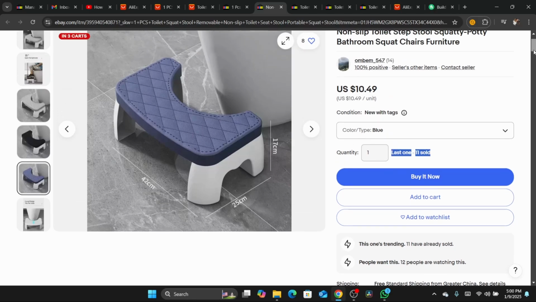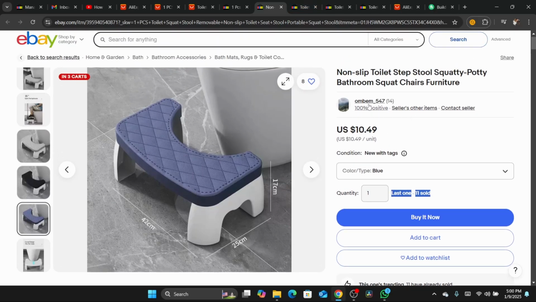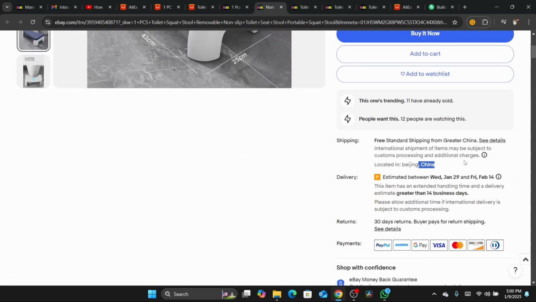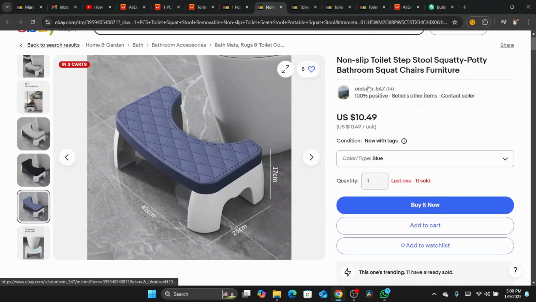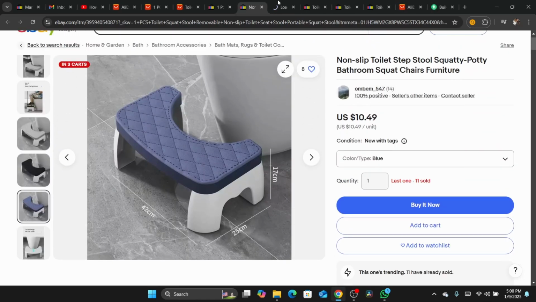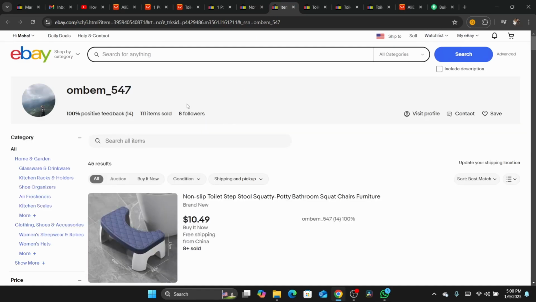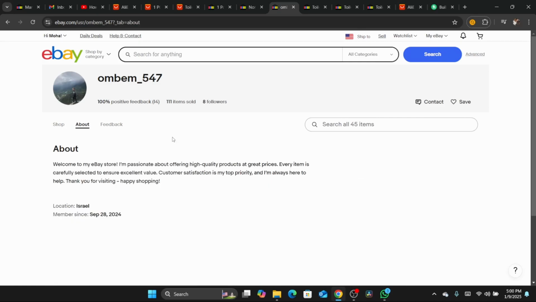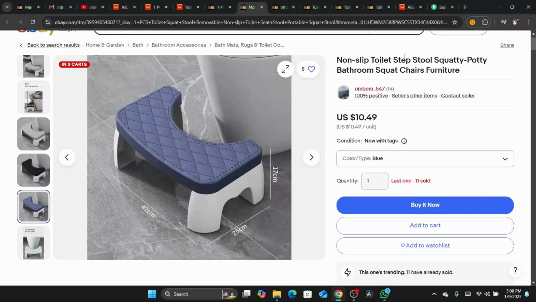Now, how can we know if this product is a winning product? First, you want to check the item location. We already did that. It's China. But the location of the store, you need to check it too. Right click on the username of the store, and then click on the username again, and then click on About. As you can see, this guy is from Israel, okay? So this guy is a dropshipper. Why? Because the item location is China and his location is Israel. So he is dropshipping from AliExpress, and that's what we want. We want to find dropshippers so that we can copy them, okay?